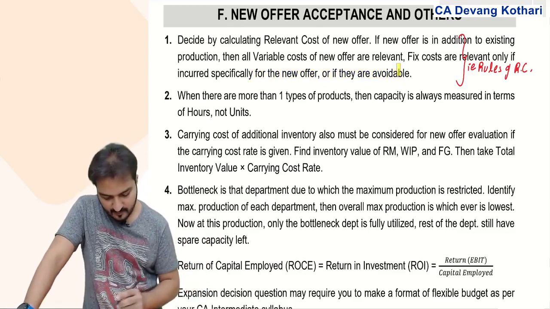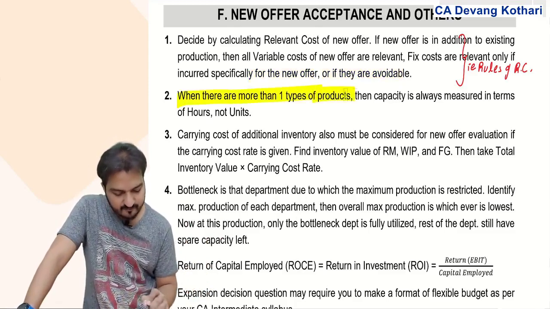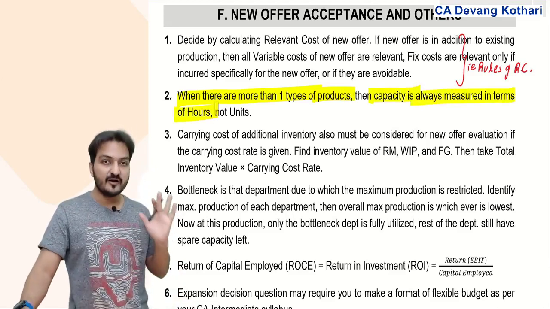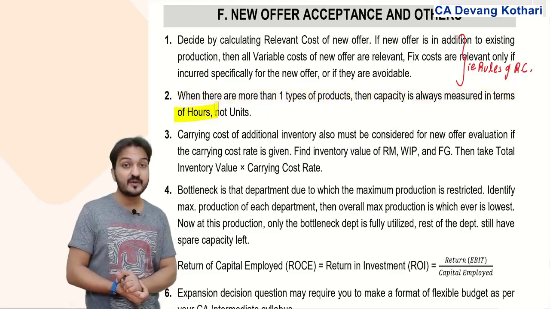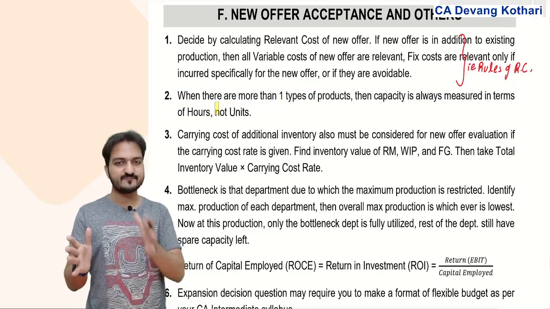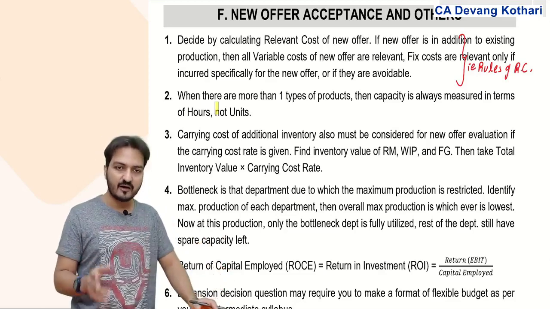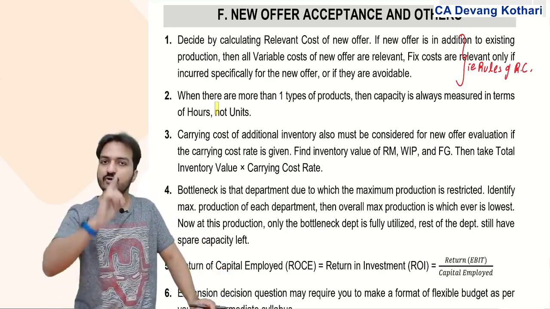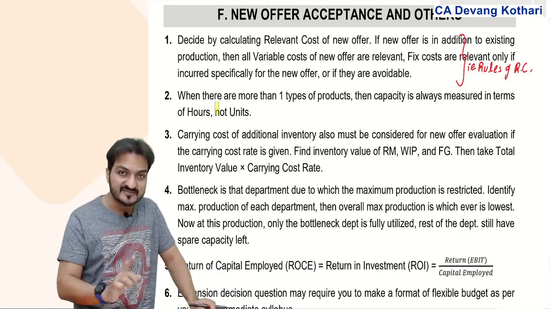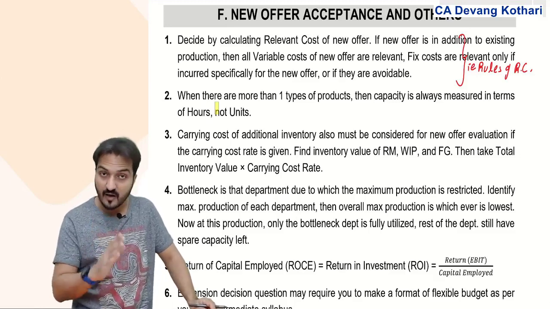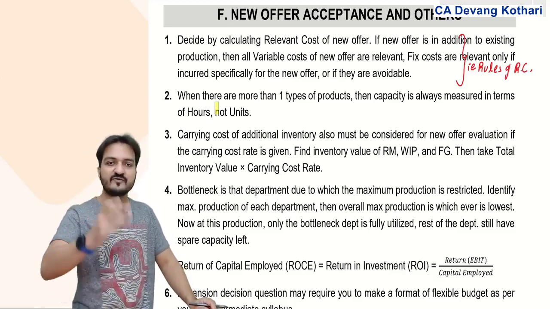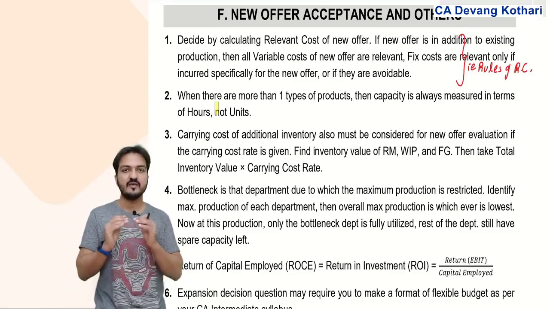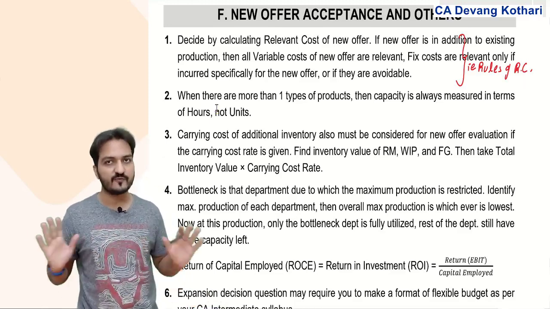When there are more than one types of products, then capacity is always measured in terms of hours, not units. Remember this general rule: if a company has more than one type of product, product X, product Y, product Z, and they say that the company is operating at 80% capacity, then that 80% does not apply to units of X, Y, Z. That 80% always applies to hours, either labor hours or machine hours, whichever system the company follows. So capacity will always be measured in terms of hours, not in terms of units.